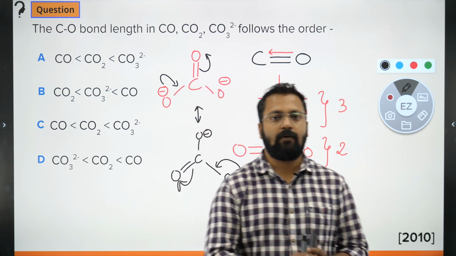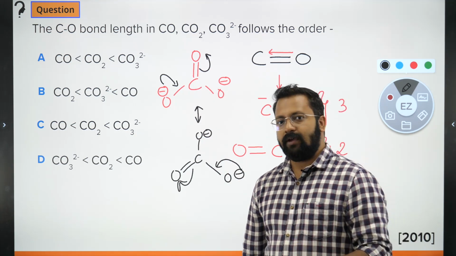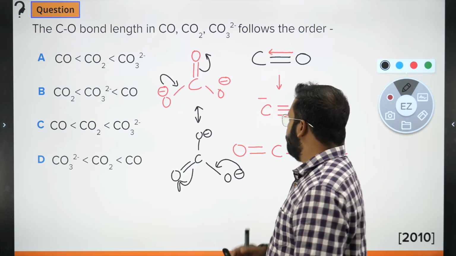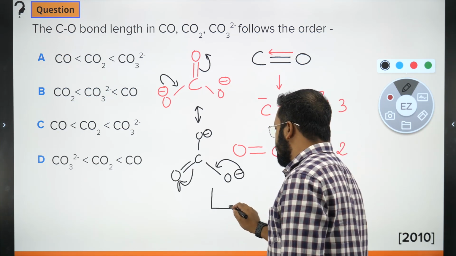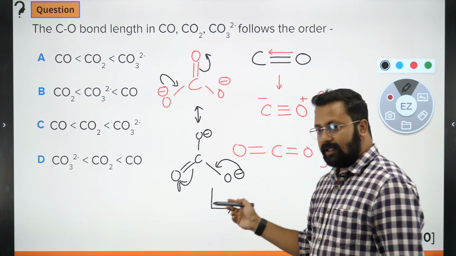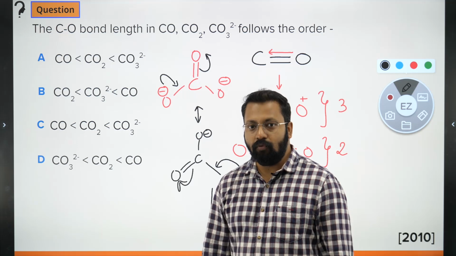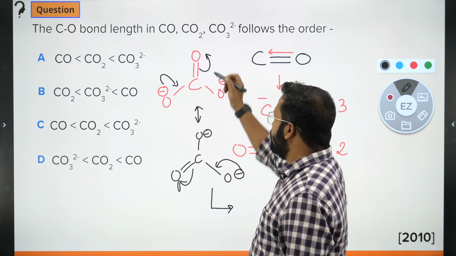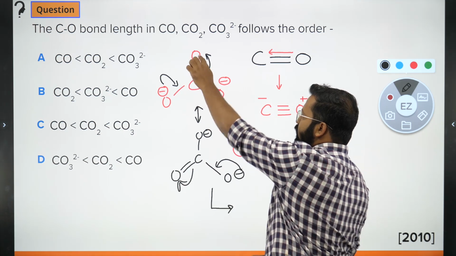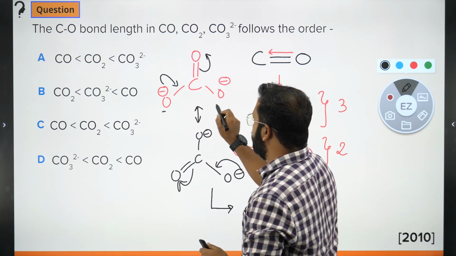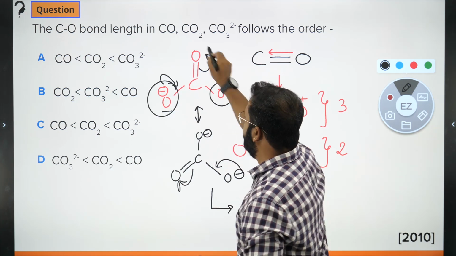Now, how do we calculate bond order in such a scenario? In a molecule where resonance occurs, the bond order will be calculated using the idea of how many bonds are present and between how many atoms they are moving, as in they are changing their positions. So there are 4 bonds between 3 neighboring oxygen atoms. So there are 3 neighboring oxygen atoms, this one, and this one.